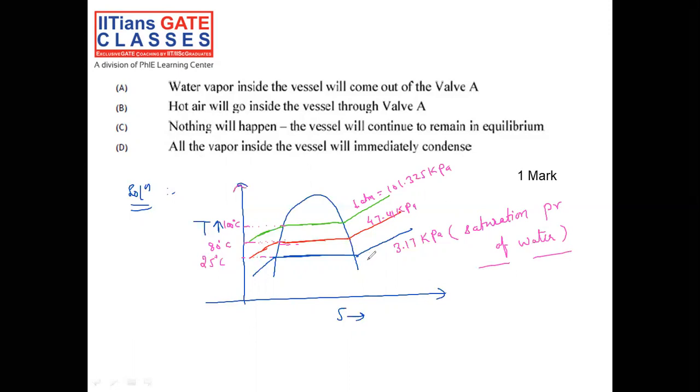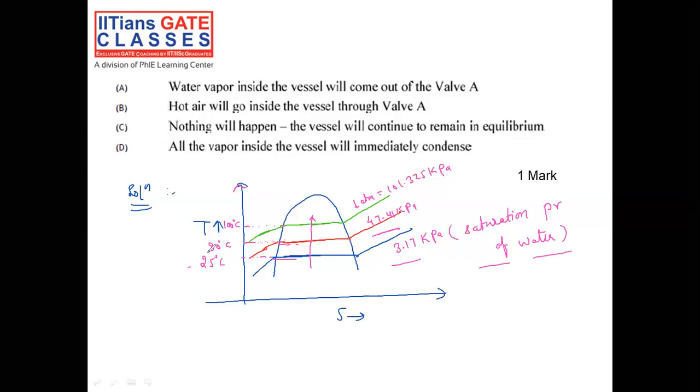Now you'll ask how we can remember 3.17. Even if you remember, how are we able to recall it in the exam? No need to remember. Whenever the temperature is increasing, the pressure will automatically increase. That is by default. And as you solve many pure substance problems, you will come to know by seeing the table also, which is given in the question. Whenever the temperature is high, the pressure will be on the higher side, and at 100 degrees centigrade the pressure is 1 atmosphere. That is a well known fact. So when we decrease the temperature, the pressure will automatically decrease. So even if you don't know the value 3.17 or 47.41, no need to worry.